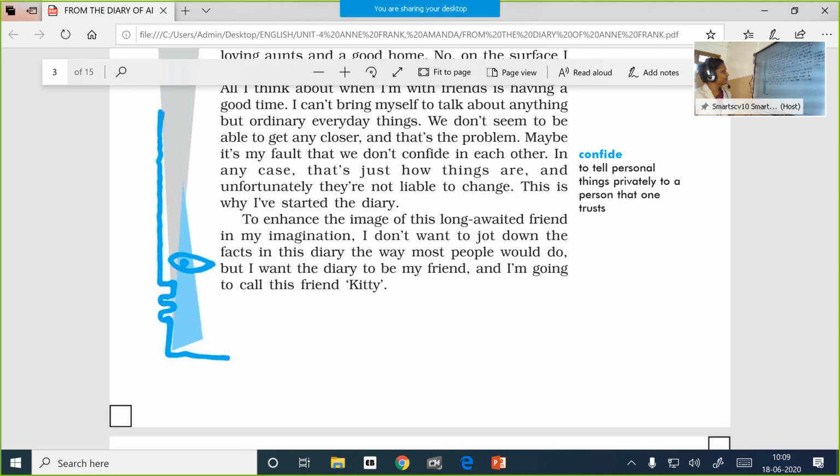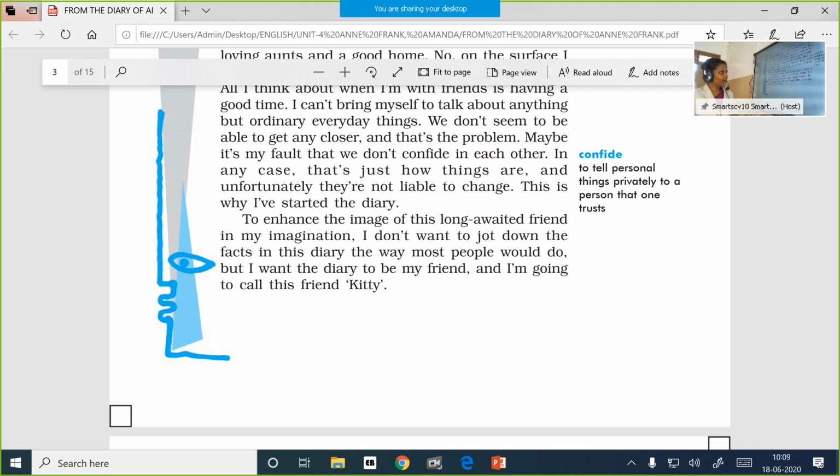To enhance the image of this long-awaited friend in my imagination, I don't want to jot down the facts in this diary the way most people would do. But I want the diary to be my friend, and I am going to call this friend Kitty.